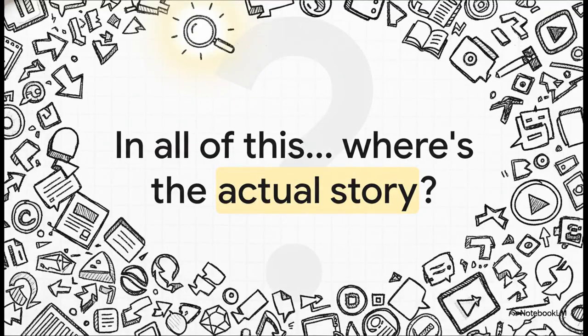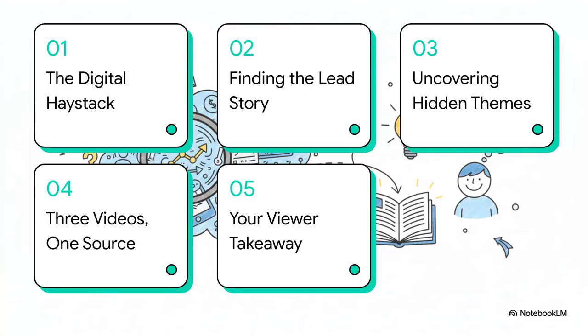So that brings us to the big question, right? After you've fought your way through all of these digital obstacles, how do you find the actual story? How do we take this absolute mess and turn it into something that actually makes sense? Here's our game plan. We're going to start by sifting through what I'm calling the digital haystack. Then we'll find the main stories. After that, we'll uncover a really surprising hidden theme. And then we'll explore how you could turn this one source into 3 totally different YouTube videos. Finally, we'll wrap up with what it all means for you.